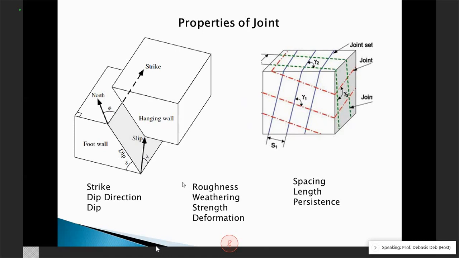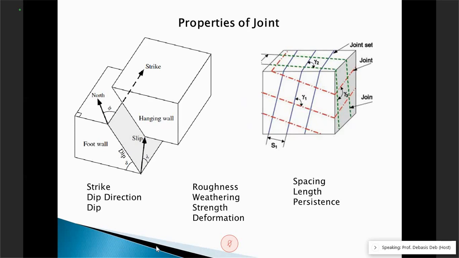And with roughness, here also comes the joint condition, like whether the water is flowing through it, then what is the aperture size, then whether there is any infilling material in that joint. So all these things constitute the properties of the joint, okay, or any discontinuity for that matter.